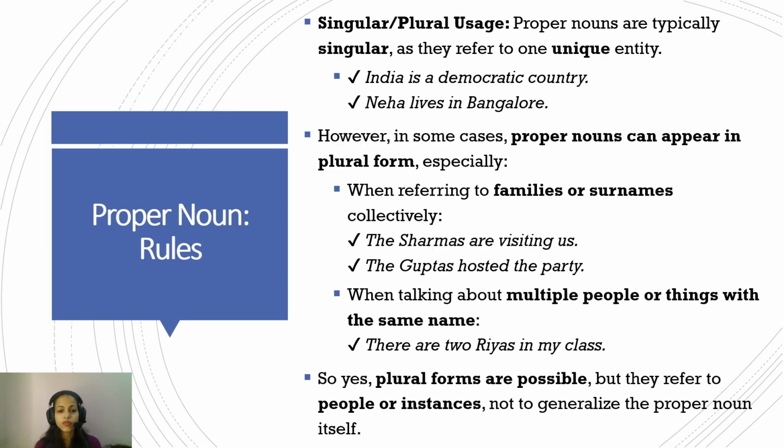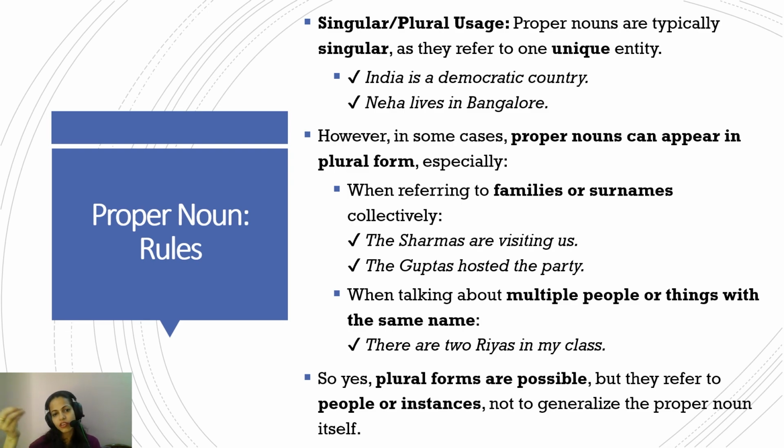Now, we get to the most important part, which is the rules: how these different kinds of nouns are used. This is why it was important to understand the different types of nouns. The first is the proper noun. How do you use the proper noun? Proper nouns are typically singular because they refer to a unique entity.